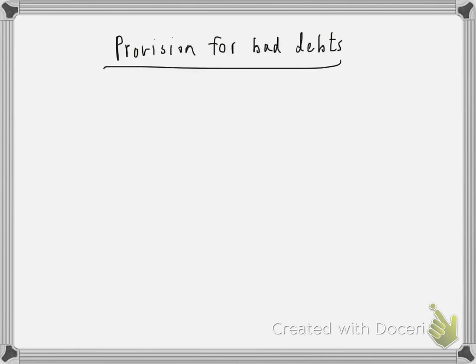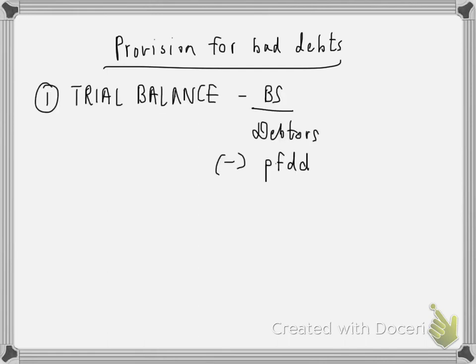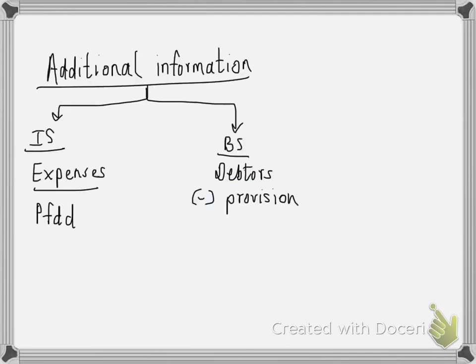Now, provision for bad debts. Provision for bad debts is also known as provision for doubtful debt. So don't get confused, it means the same. If provision for bad debts is mentioned in the trial balance, then in the balance sheet, we will write the debtors amount and then subtract the provision for doubtful debt or bad debt. Now, if the provision for bad and doubtful debt comes in the additional information, then in the income statement under expenses, we'll write the provision for doubtful debt, and in the balance sheet, we will write the debtors amount and then subtract the provision.